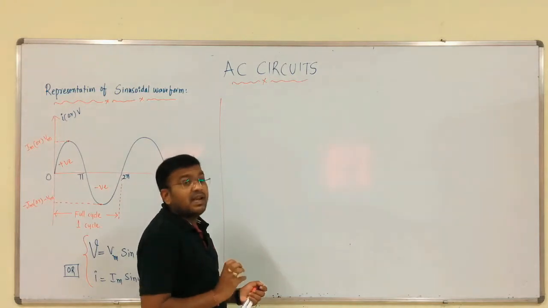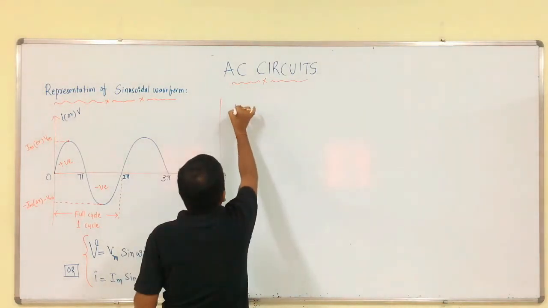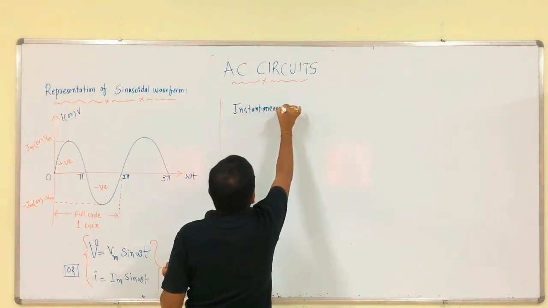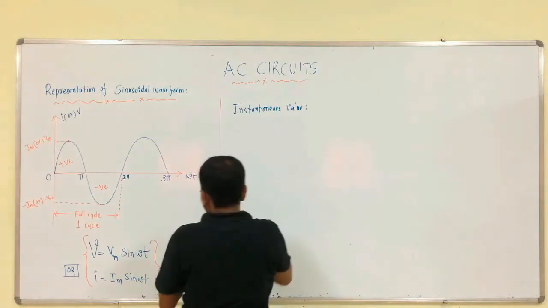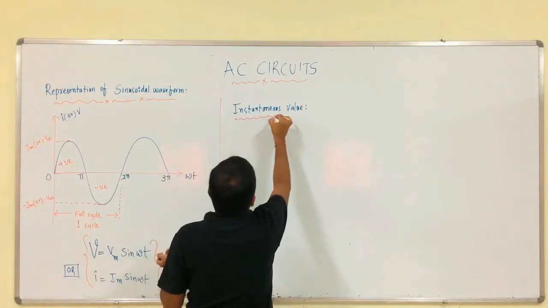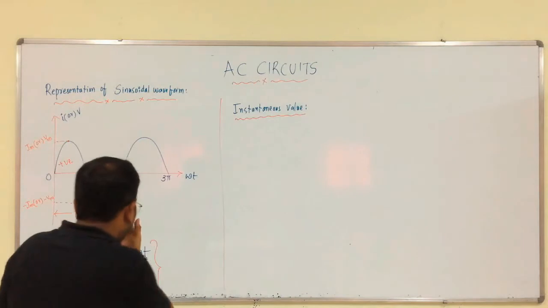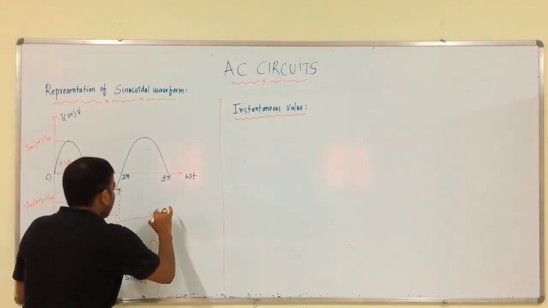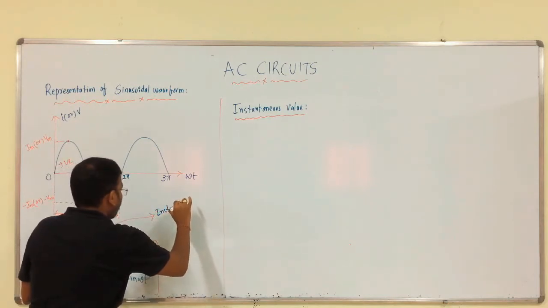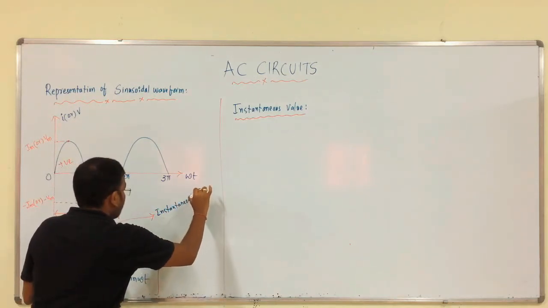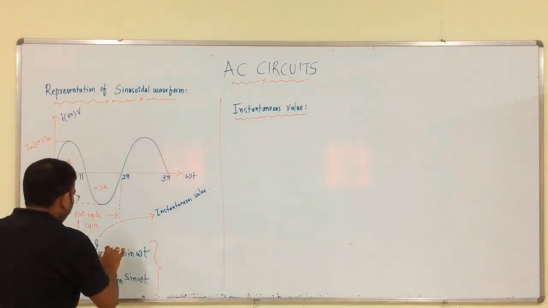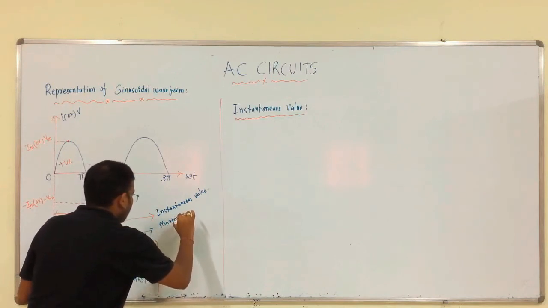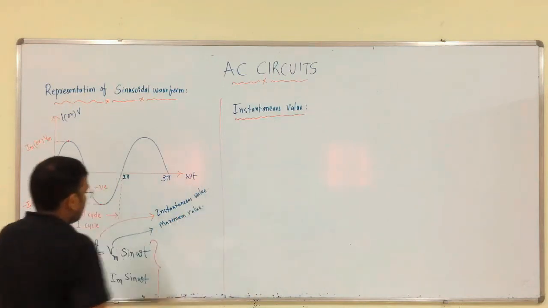Next, we will discuss instantaneous value. Here, this V is nothing but what? Instantaneous value. Like that, this Vm is the maximum value, right.